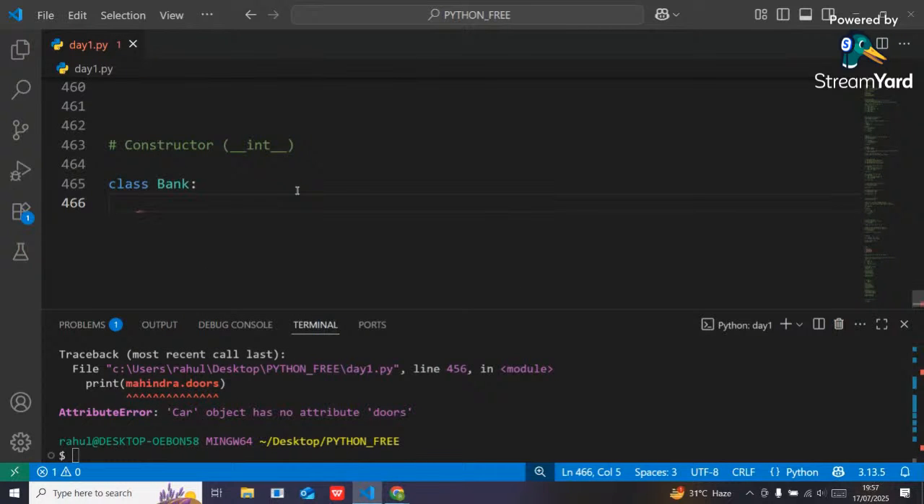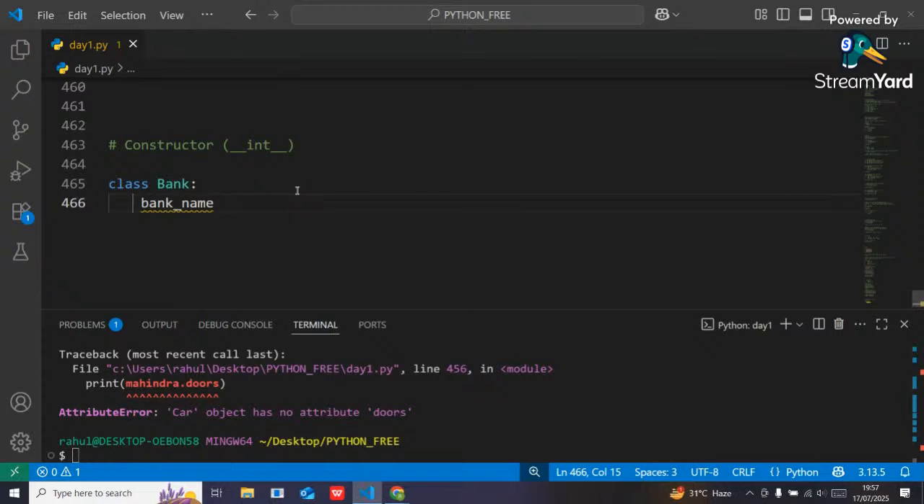Okay, for that bank, if any customer wants to open a new account in that bank, the customer has to provide their name, mobile number and Aadhaar card number, right? But for a bank, the bank name will be same for each and every customer.